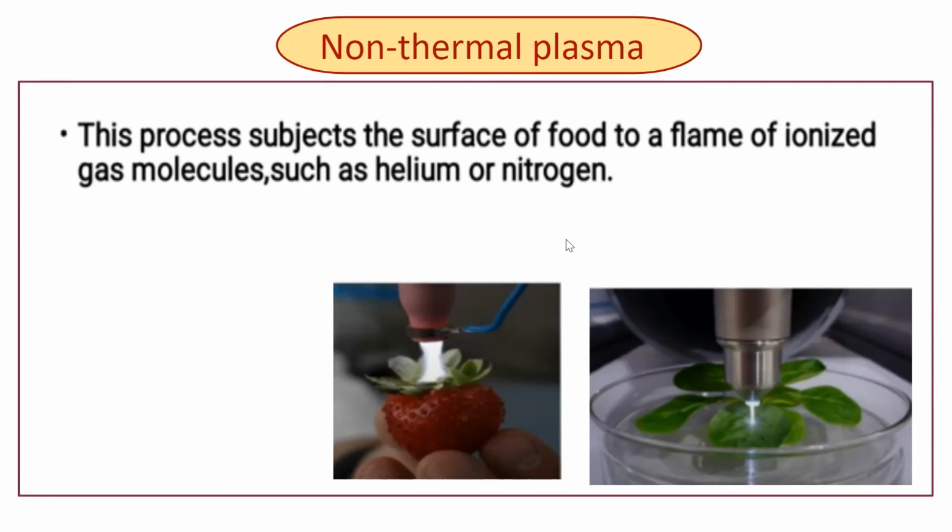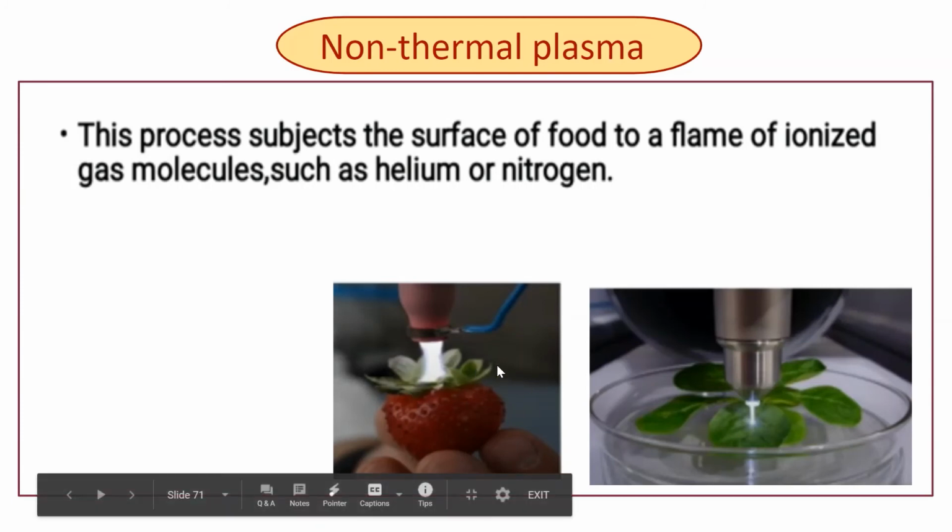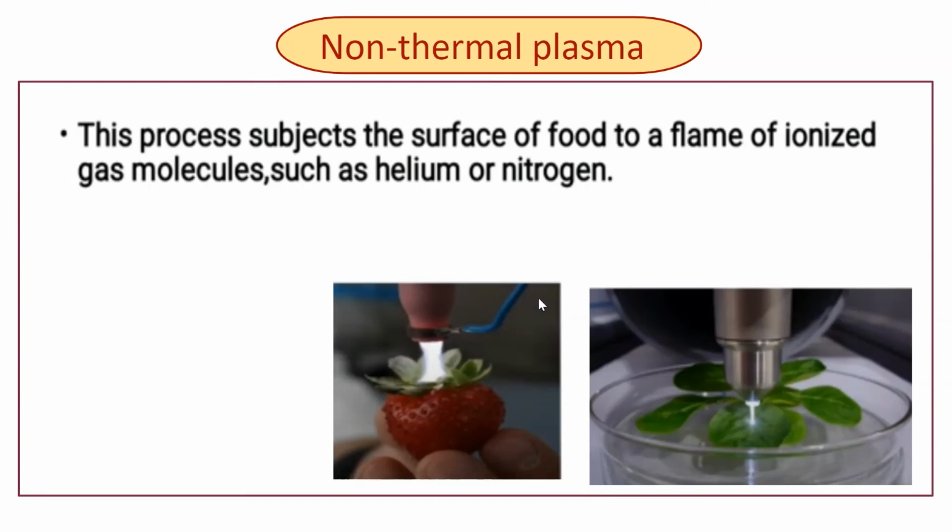This causes the microorganisms to die off on the surface. So simply, the surface of the food is subjected to the flame of ionized gas molecules, that may be helium or nitrogen molecules, so that causes the microorganisms to die off on the surface.